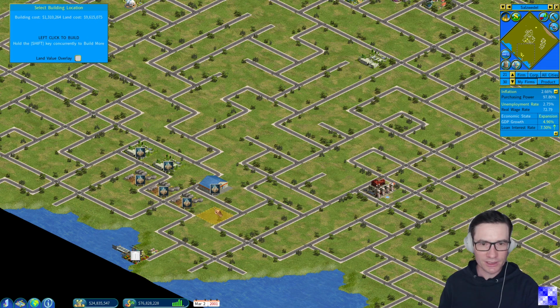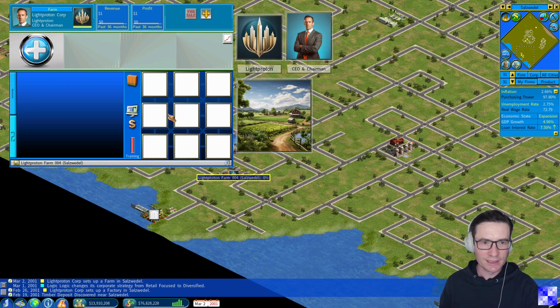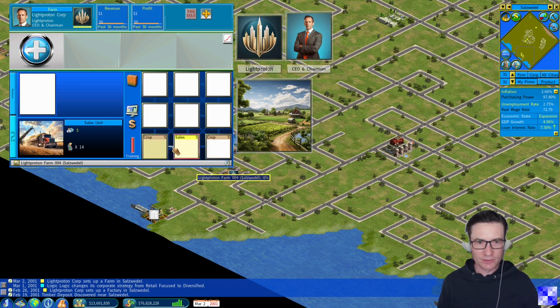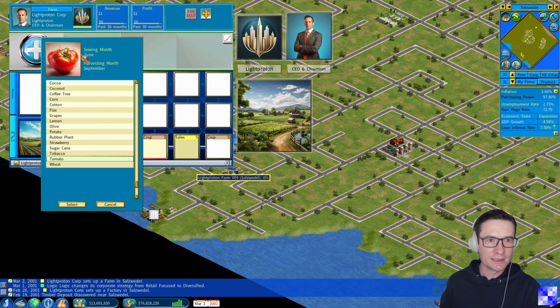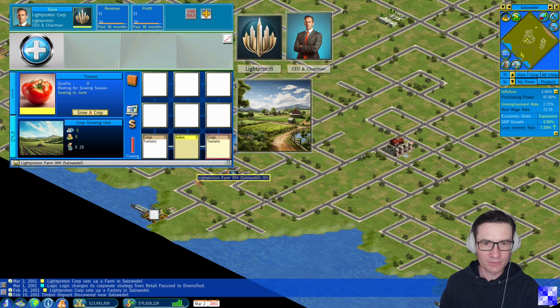Farm, large farm, training to improve efficiency and quality, crop growing, 2 units, 1 sales unit, grow crop, tomato. We see it starts in June, harvesting is in September. So it takes a while until we have them, and we need to remember when they are ready. And this way until September, we have this dependency on the supplier, but from there then we will have lesser risks of disruptions.